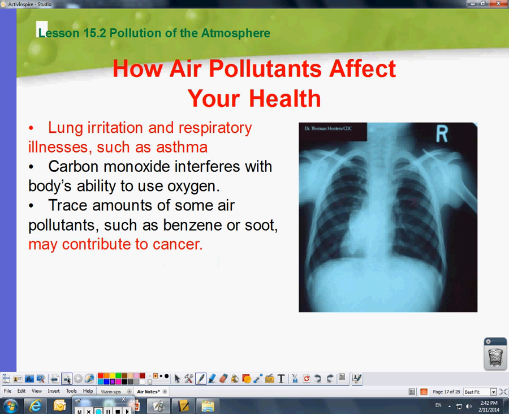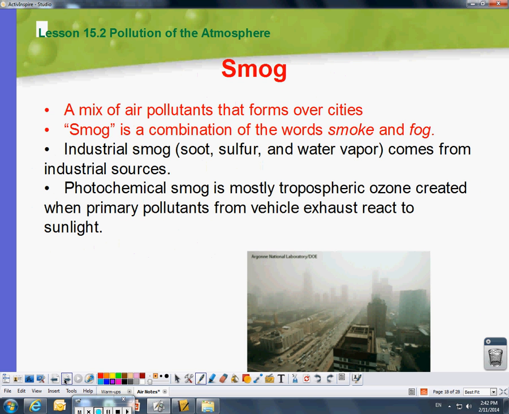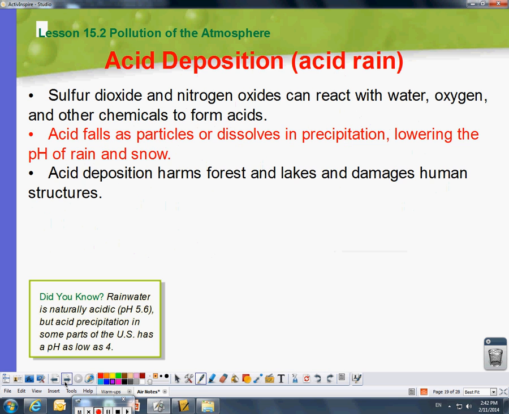All right, how do air pollutants affect your health? Lung irritation, illness, asthma, and cancer. Yay! Smog is the mix of pollutants over the cities. It's a combination of smoke and fog. That's why it's so nasty, because it's thick. It's thicker smoke. And then you have acid rain.